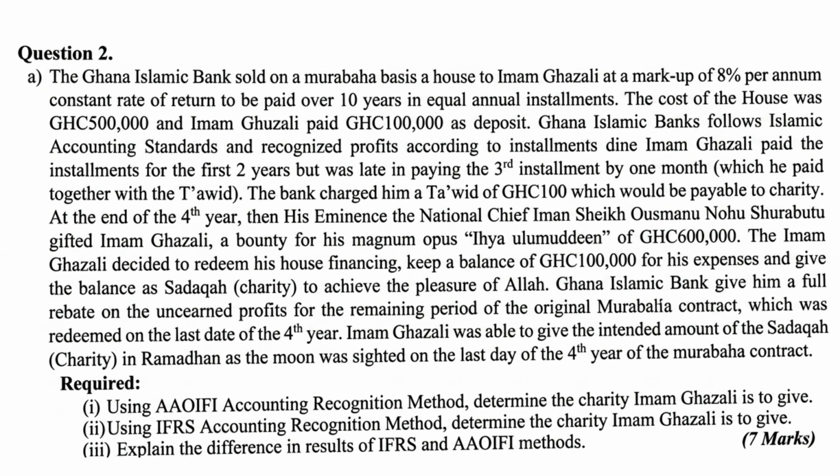Ghana Islamic Bank follows Islamic Accounting Standards and recognizes profits according to the installment deal. Imam Ghazali paid the installment for the first 2 years, but was late in paying the third installment by 1 month, which he paid at the end of the fourth year.